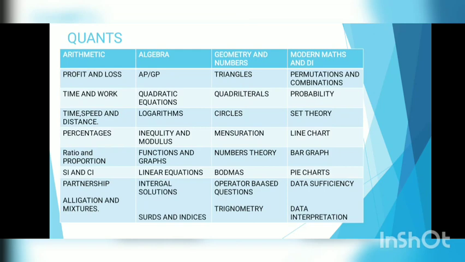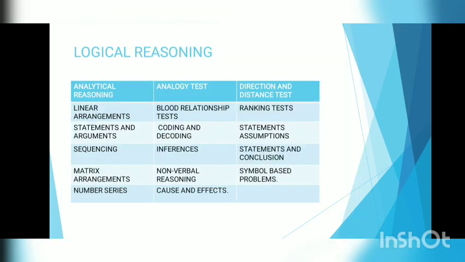Then let's see the syllabus of the reasoning. In logical reasoning, we have to study analytical reasoning, linear arrangements, statements and arguments, sequencing, matrix arrangements, number series, analogy test, blood relationship test, coding and decoding, inferences, non-verbal reasoning, cause and effects, direction and distance tests, ranking test, statement assumptions, statement and conclusion, symbol based problems.